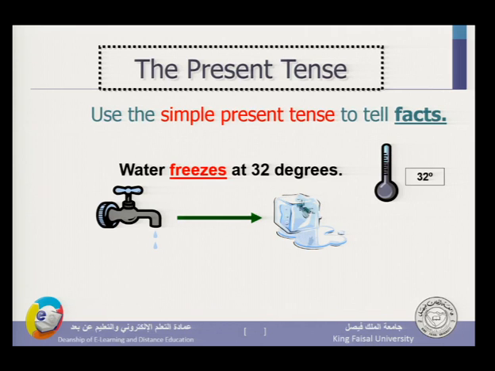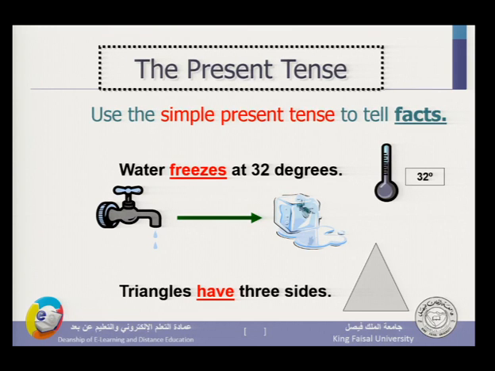This is another example where present is to be used with facts. Triangles have 3 sides. Okay, it's a fact. Triangles have 3 sides. Have. I do not use a verb which is in the past, for example.